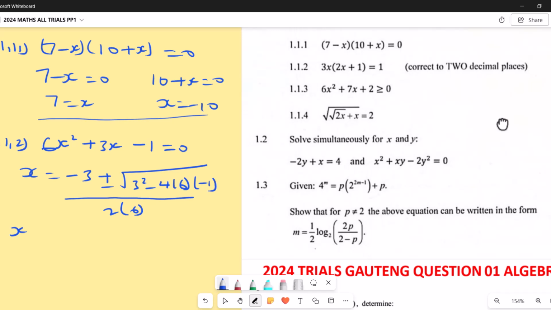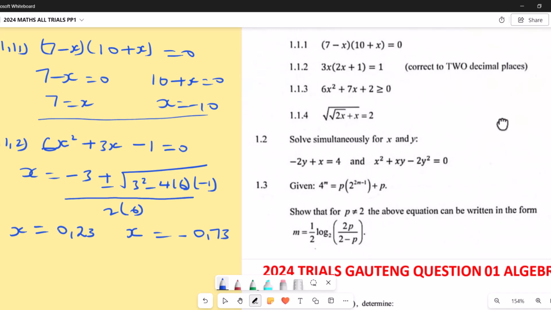So x equals 0.23. Then with a negative, let's check. If I put a minus now, I get negative 0.73. Because they said give an answer to two decimal places, that's why I stop at this point.